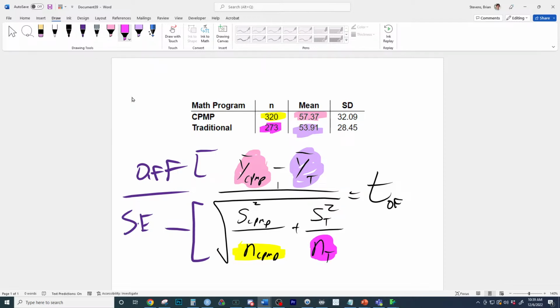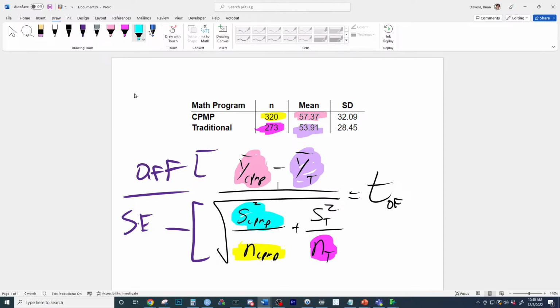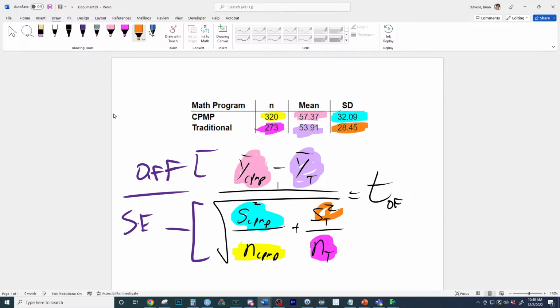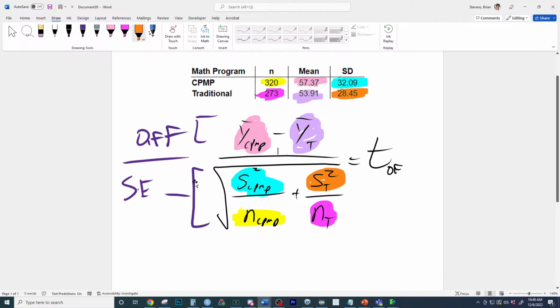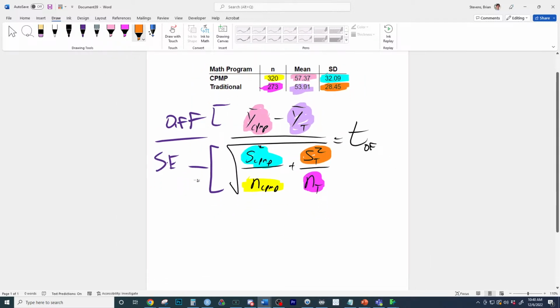Sample size for second. And let's do some greens for these. I like blue. And last but not least, a little UT orange right there. And there you go. There's the plug and chug for the numbers that we can put in, knowing where the means are at. The top is the difference between the means, and the bottom is the standard error.